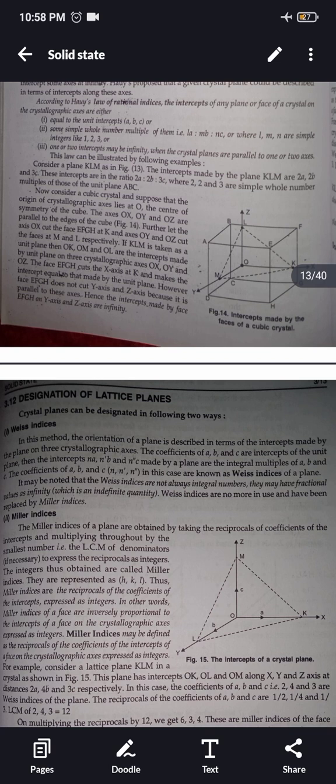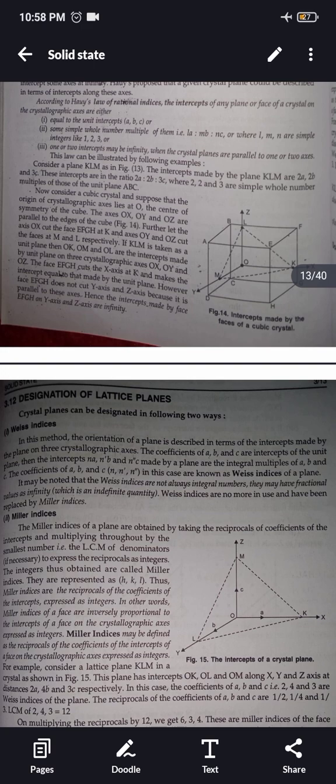Weiss indices are no more in use and have been replaced by Miller indices. The Miller indices of a plane are obtained by taking the reciprocals of the coefficients of intercepts and multiplying throughout by the smallest number, the LCM of denominators, to express the reciprocals as integers. The integers thus obtained are called Miller indices.